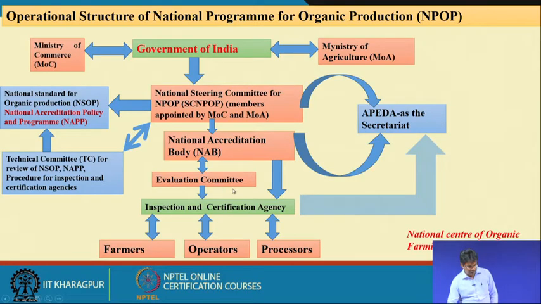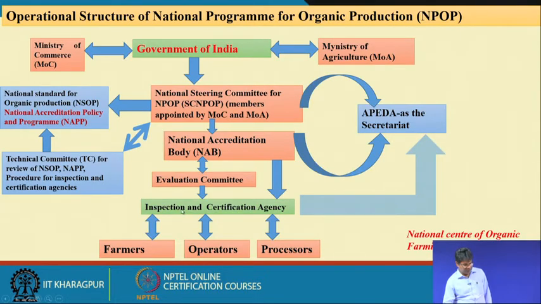The evaluation committee evaluates the inspection and certification agencies based on the operational procedures. Based on the feedback and recommendations of this evaluation committee, the inspection and certification agencies are accredited by the national accreditation body.